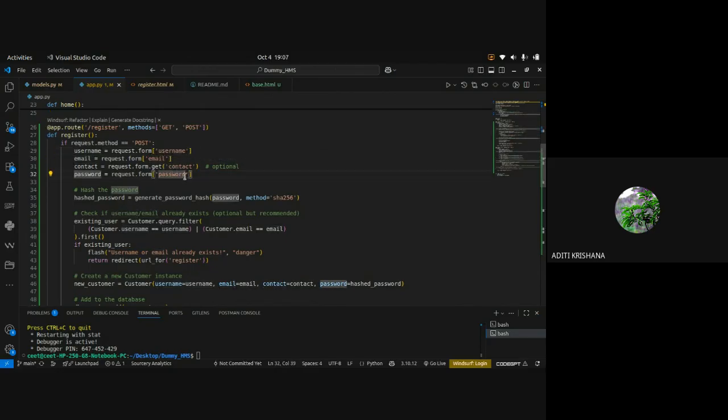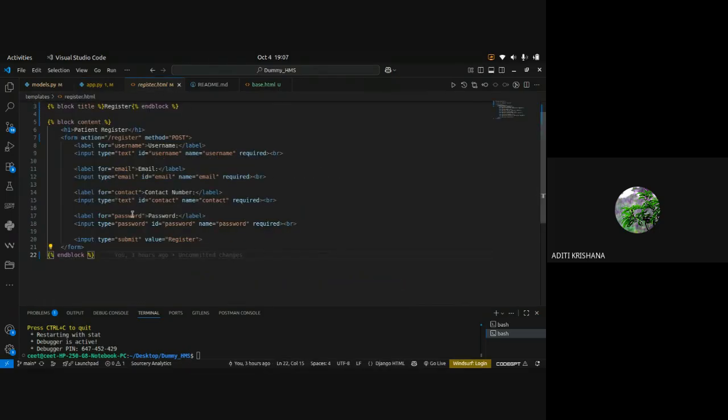Now you can ask me what these are inside the code, and from where we are taking them. We are taking these from our HTML page, whose ID we have defined as username, whose ID we have defined as email. So these are the ID values.